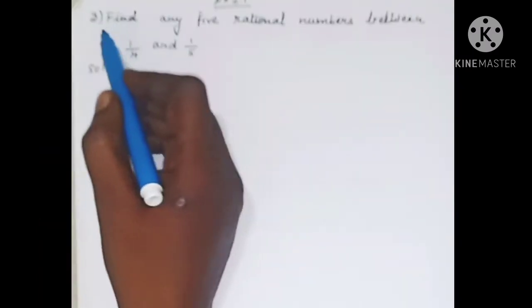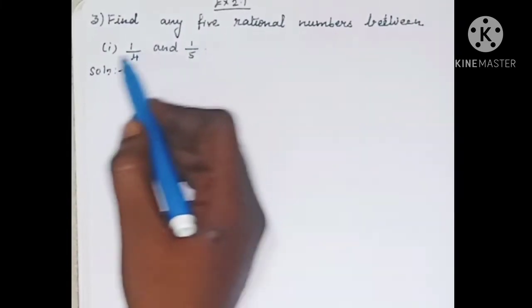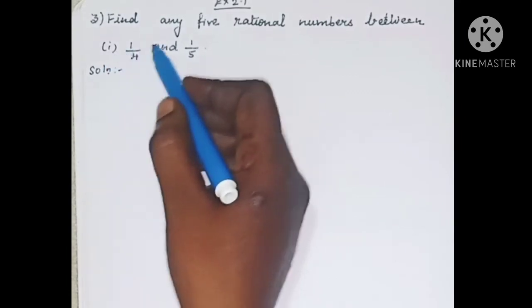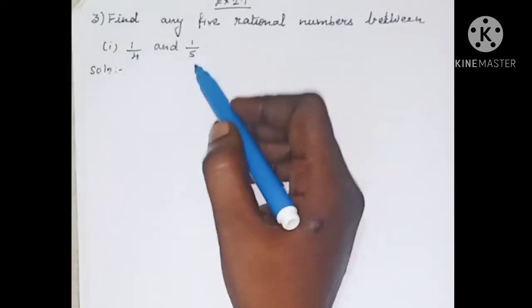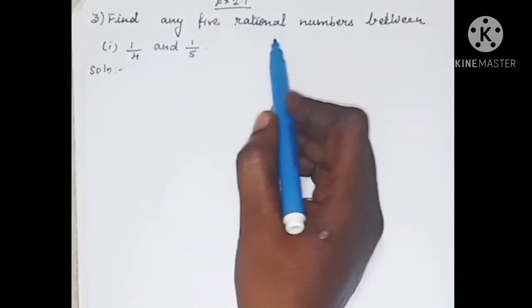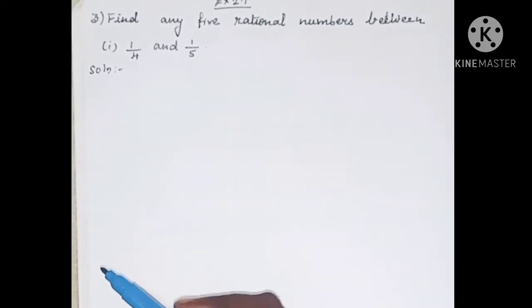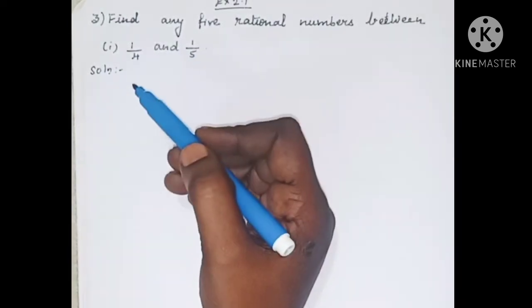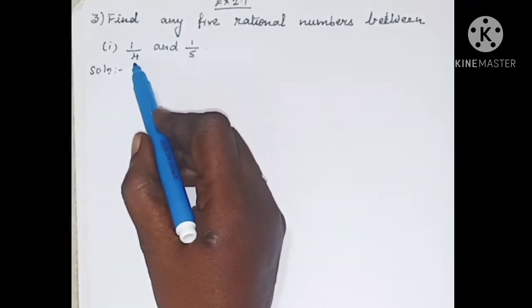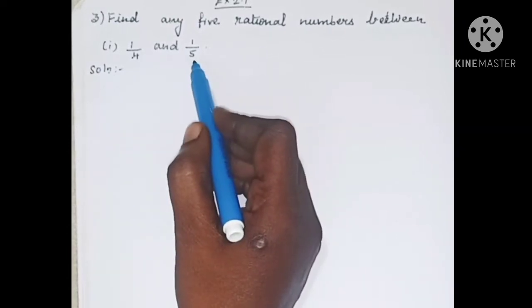Exercise 2.1, third sum. Find any 5 rational numbers between 1 by 4 and 1 by 5. Here in this problem we have to find the 5 rational numbers between these two rational numbers. A rational number is of the form P by Q, that you know already. But here in this problem the denominator is different. Look at the denominator. The denominator is different in both the fractions. Here we have 4, here we have 5.